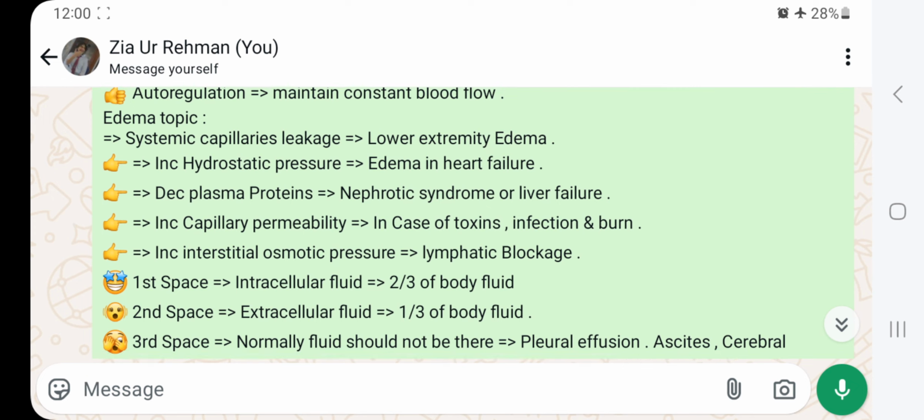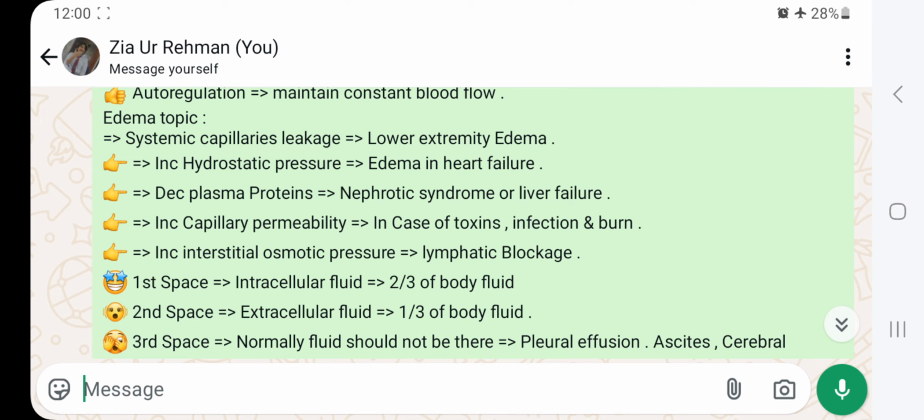Increased hydrostatic pressure is found in heart failure and will lead to edema. Decreased plasma proteins, in nephrotic syndrome or liver failure. Increased capillary permeability in case of toxins, infection, and burns. Increased interstitial osmotic pressure, lymphatic blockage.